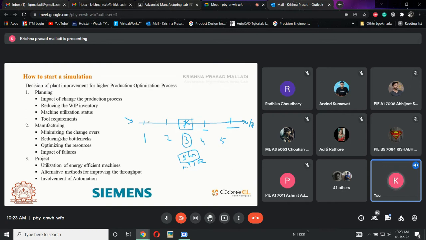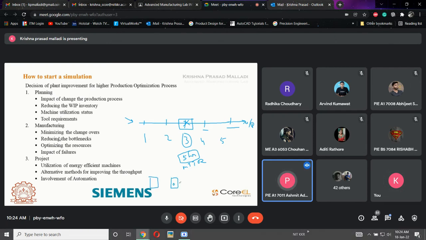I want to run this complete process. Now what will be the alternative for this? So we will bypass the third one. We can make an alternative machine in place of three.